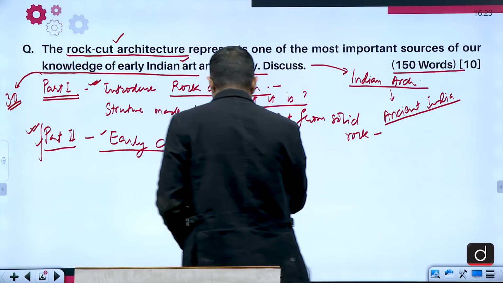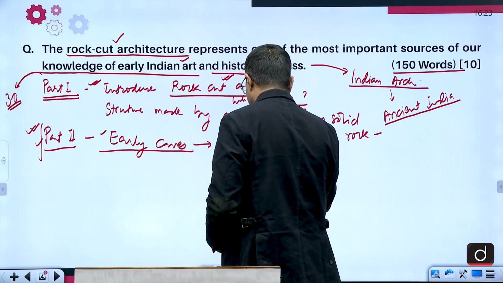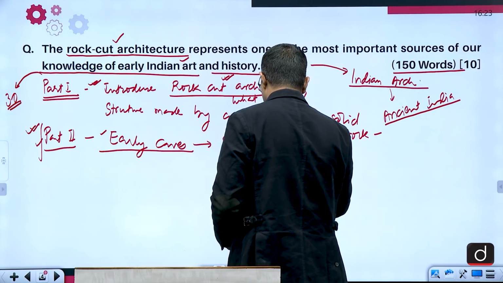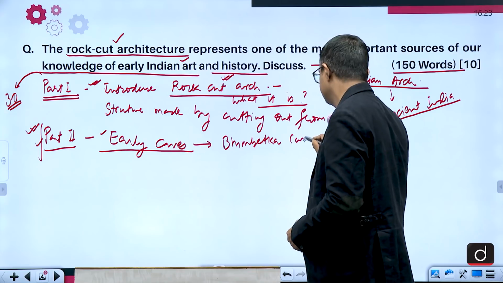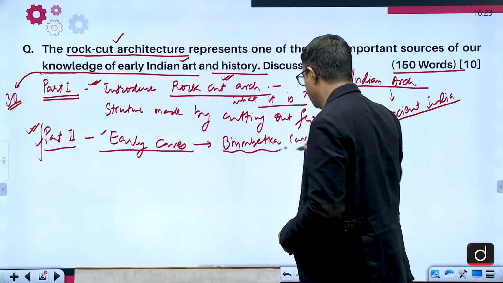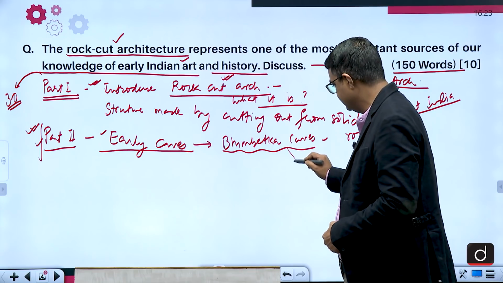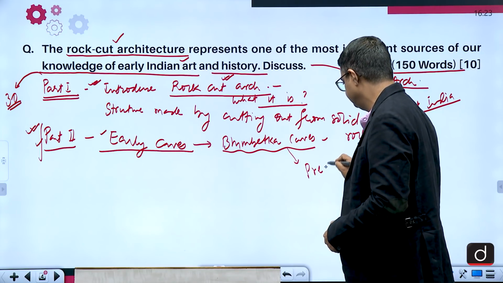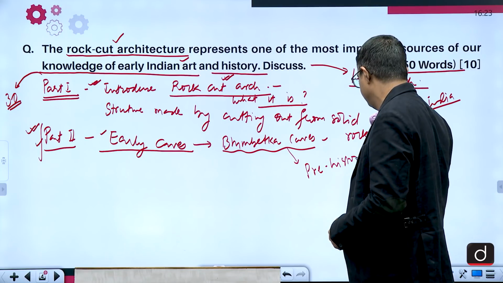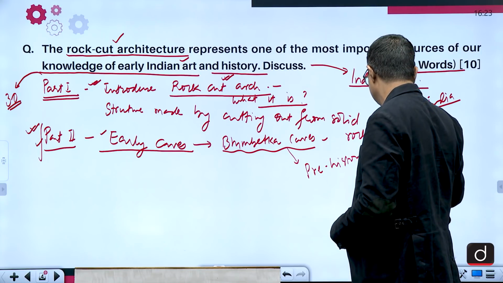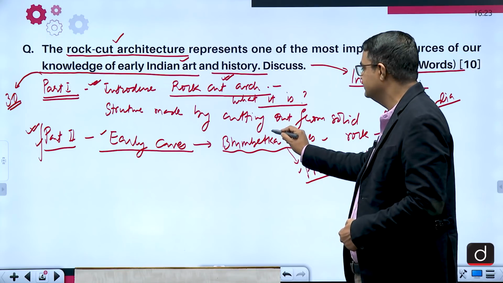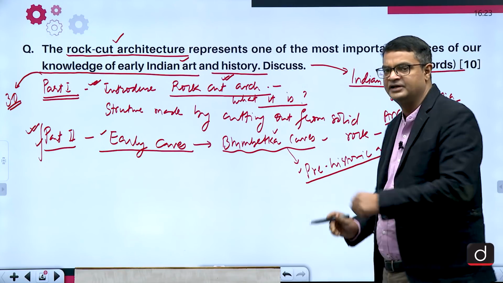So in the early caves, here the important part comes. Early caves you have to write Bhimbetka caves near Bhopal in Madhya Pradesh. It is prehistoric art. In this cave there are paintings also.